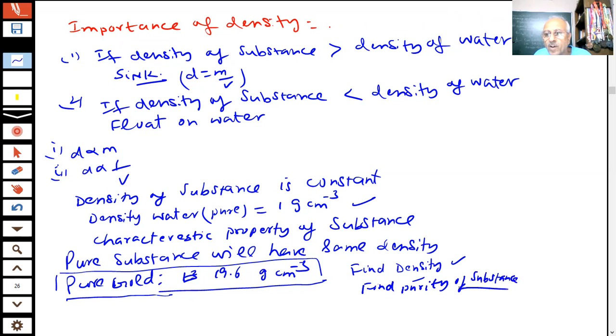Whether milk is pure or not, what they do, they measure the density of the milk. From that density, they can say whether milk is pure or it has water present in it. You see, there are instruments, lactometers, which are used to find the purity of the substance, student. And one thing is clear: if the density of the substance is less than water, it floats. If the density of the substance is more than water, it sinks. That is clear to us, student.